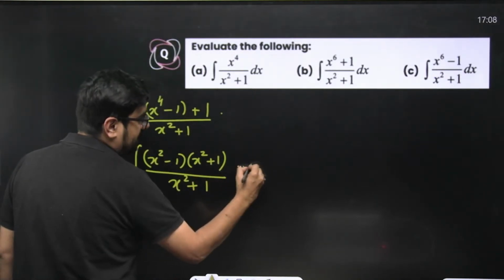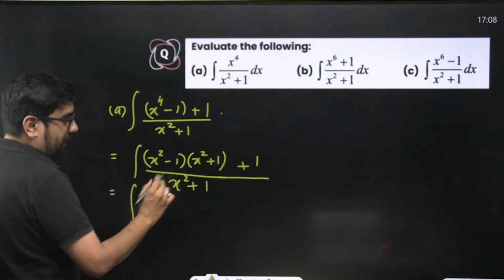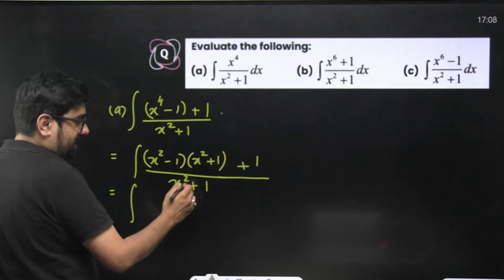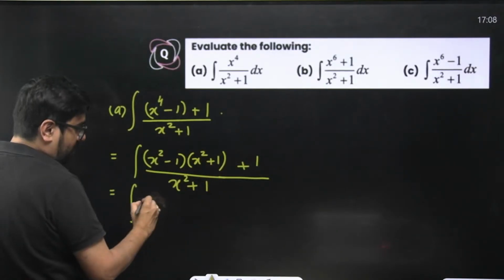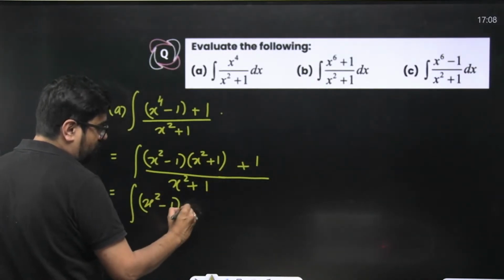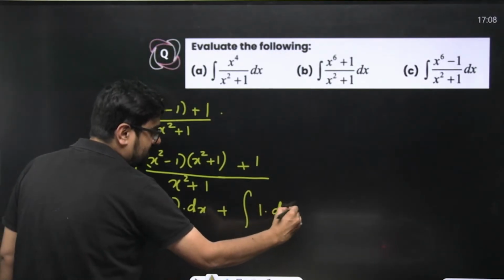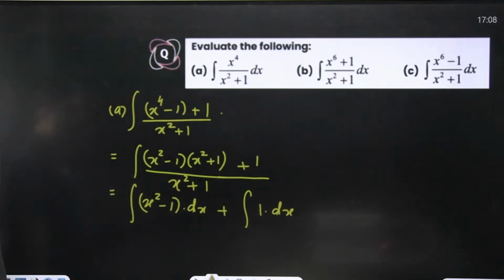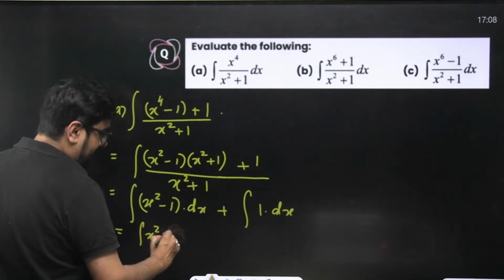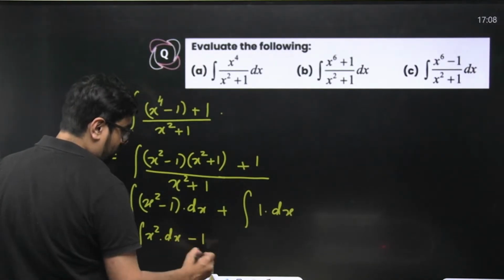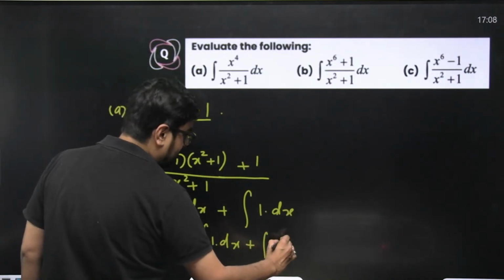And obviously this plus 1 is still there. But now something has changed. Now we can break it. If we break the factors, x square plus 1 will get cancelled. So one of them will be integral of x square minus 1 dx plus integral of 1 dx. Now we can solve. This we know. This will become integral of x square dx minus integral of 1 dx plus integral of 1 dx.